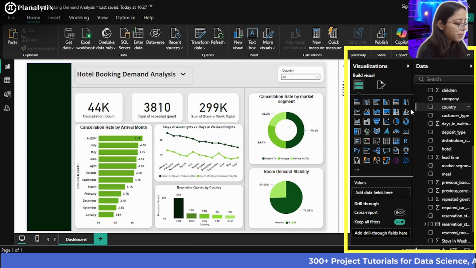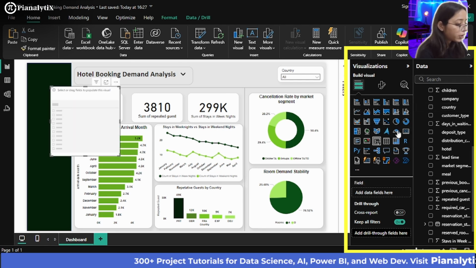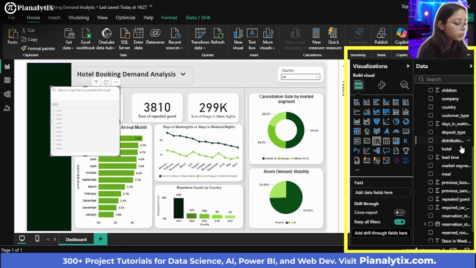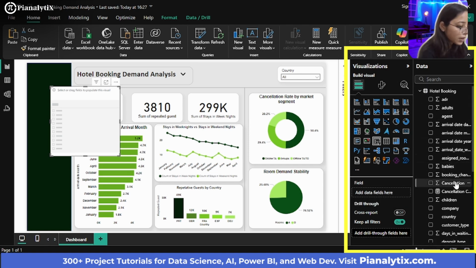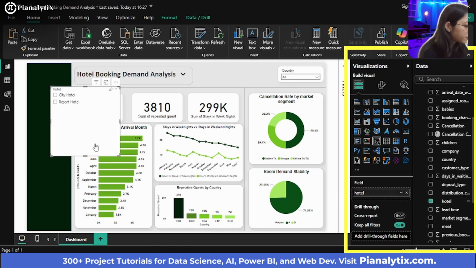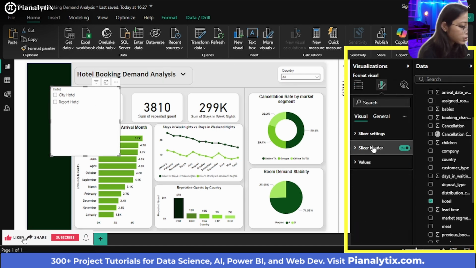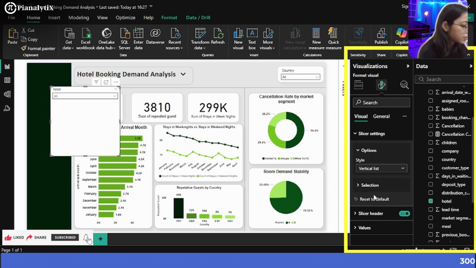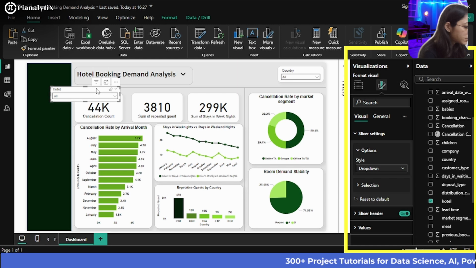And if you want, you can have another slicer as well. For example, if I want to make a slicer for the hotel type, like there is a resort hotel and there is a city hotel as well. So I'm going to select this hotel field and drag it all the way here into the field, and in the slicer settings, it is not a vertical list, it is a drop down again. And I could just resize this again.